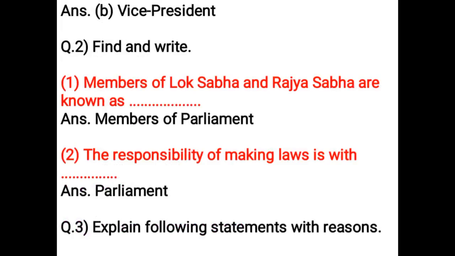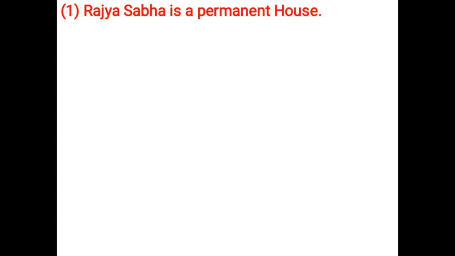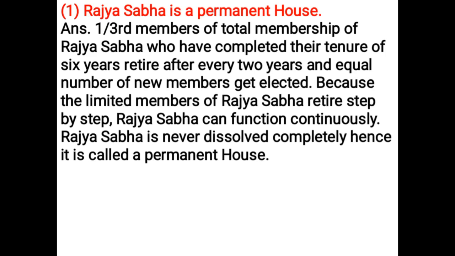Explain the following statements with reasons. Rajya Sabha is a permanent house. 1/3 members of the total membership of Rajya Sabha who have completed their tenure of 6 years retire after every 2 years, and an equal number of new members get elected. Because the limited members of Rajya Sabha retire step by step, Rajya Sabha can function continuously. Rajya Sabha is never dissolved completely, hence it is called a permanent house.